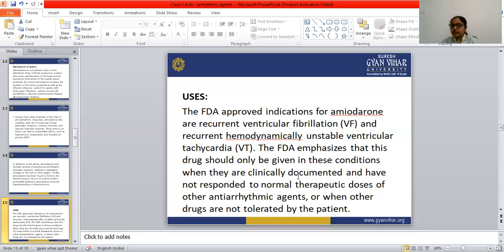Due to that reason, the FDA emphasizes that amiodarone is only administered to patients who do not tolerate other drugs or do not respond to normal therapeutic doses of other antiarrhythmic agents. The FDA approved indications are recurrent ventricular fibrillation and recurrent unstable ventricular tachycardia. So this is all about amiodarone.